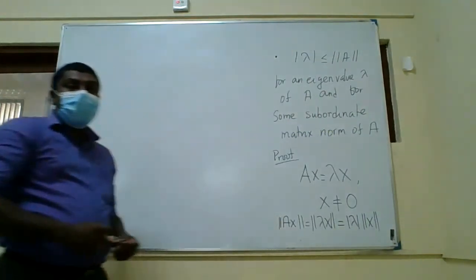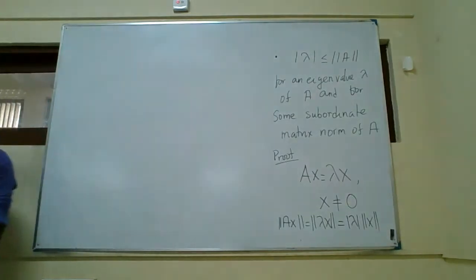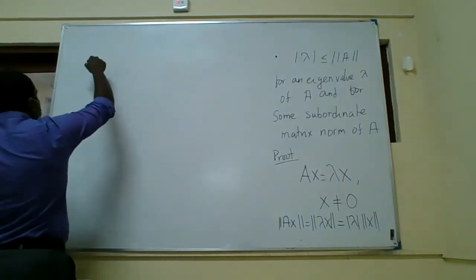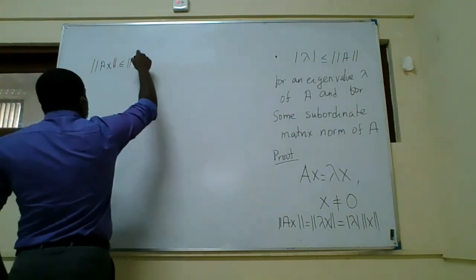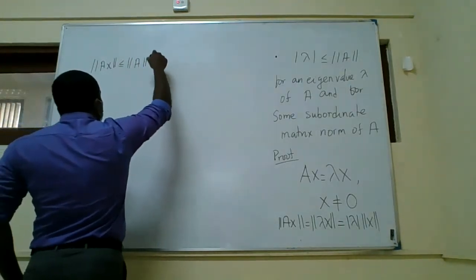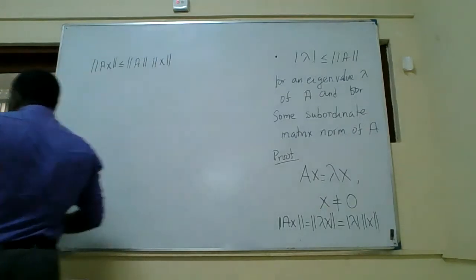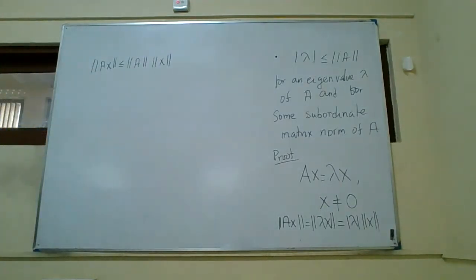That is by the norm property on vector norms, which we studied last class. But today we see the matrix norm and vector norm combined together.